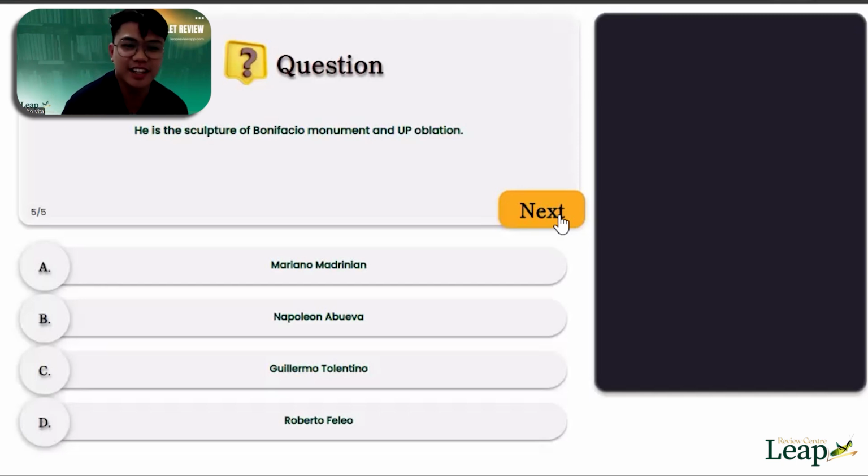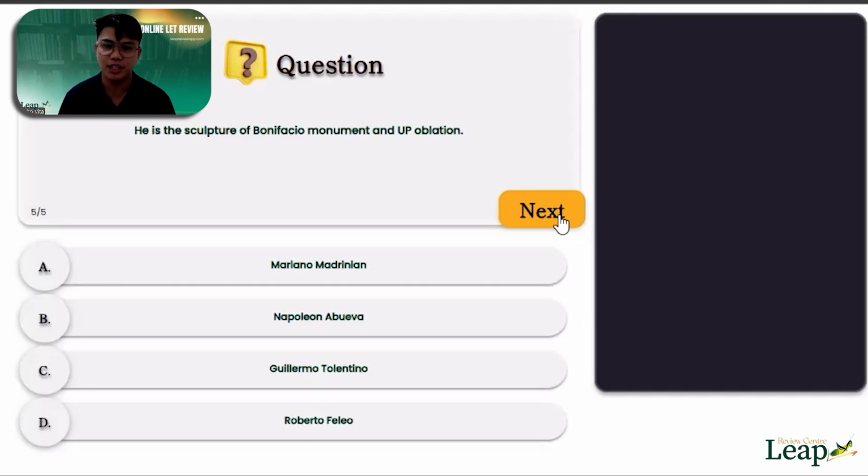So the question here, here's the sculpture of Bonifacio Monument and UP Oblation. Yung very famous na UP Oblation. So who is the sculptor of the Bonifacio Monument and the UP Oblation? This one must be general knowledge that everyone must know.